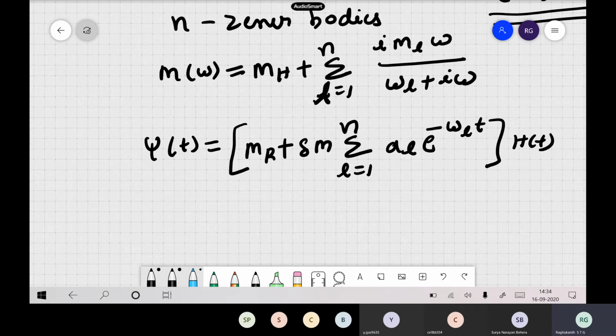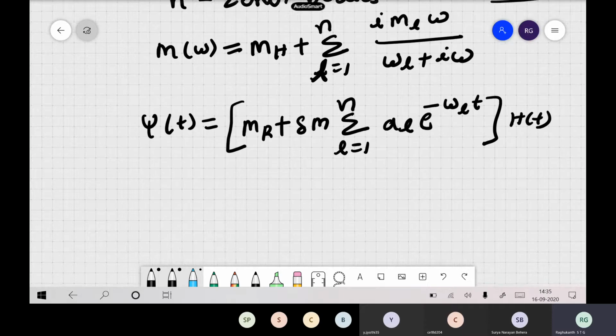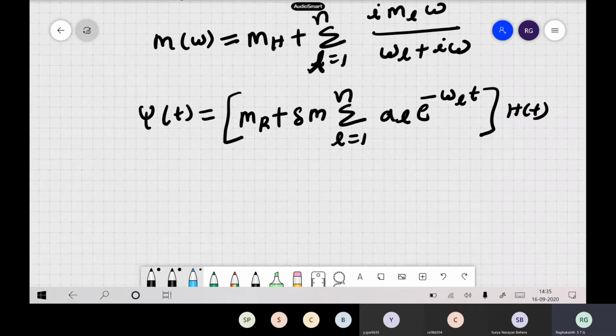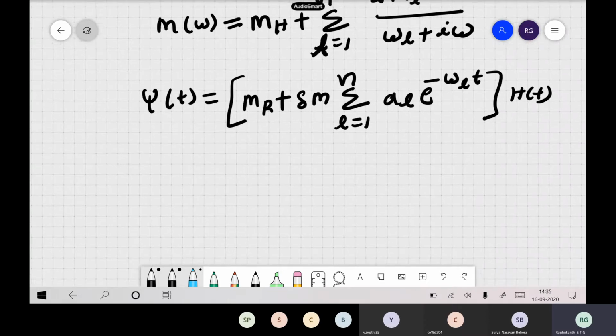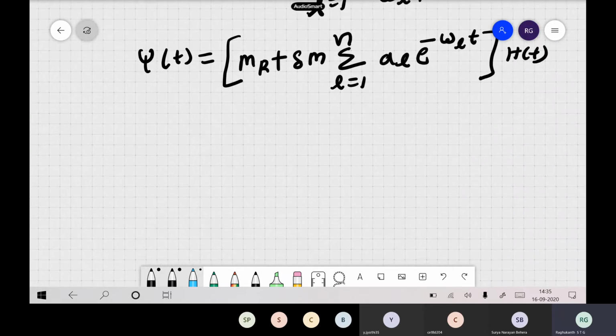Now here one more important thing comes into the picture. One second. So I think this is what we wrote: psi of t, you can write e to the power of minus omega_l t. I think this is fine. Now, to do this in a nice fashion, you follow, right?